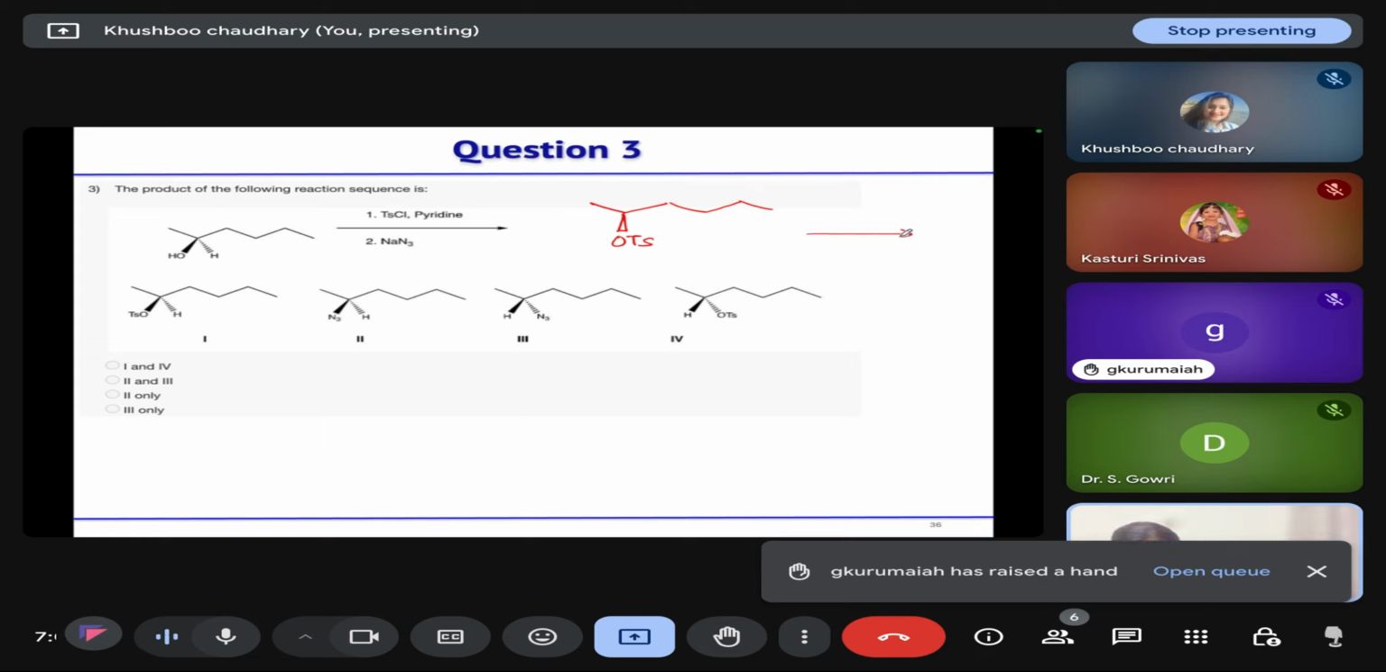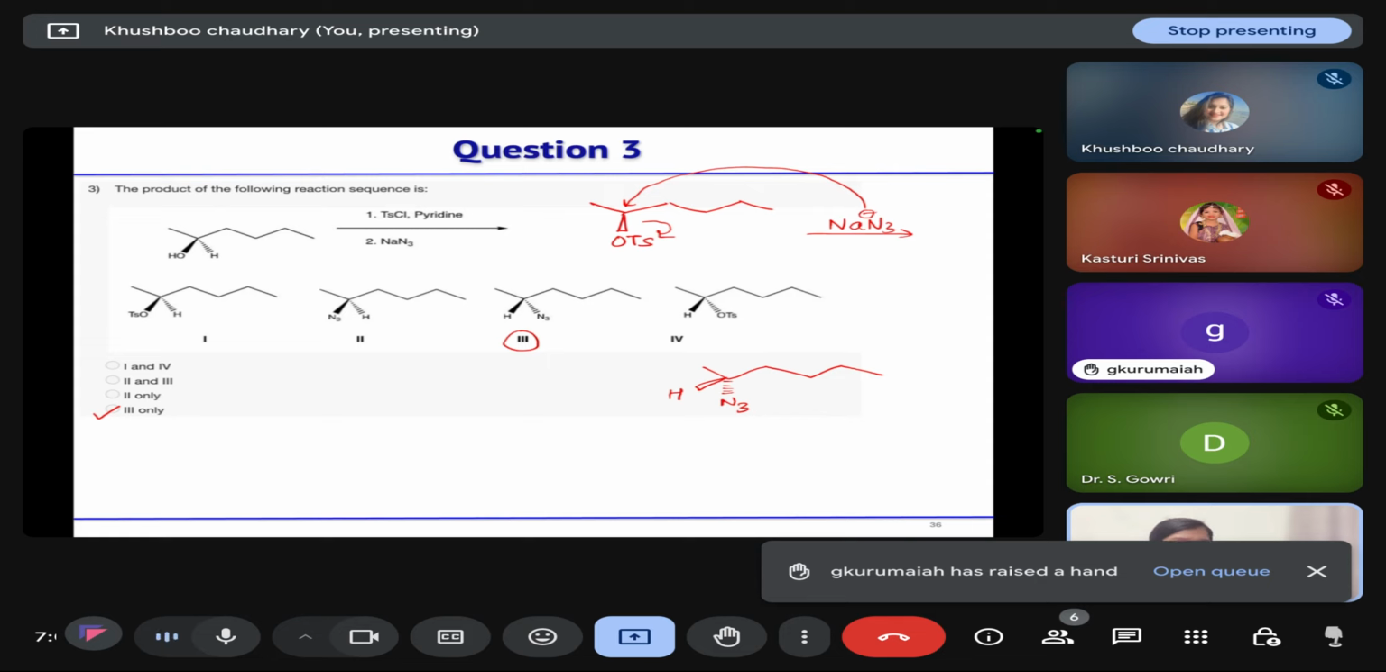Then your sodium azide will attack in SN2 fashion. So it will attack from the backside and this tosyl group will leave. So we will get this azide, and your proton is above. So only this product is possible. This is the third one. So the correct answer is option 3 only.